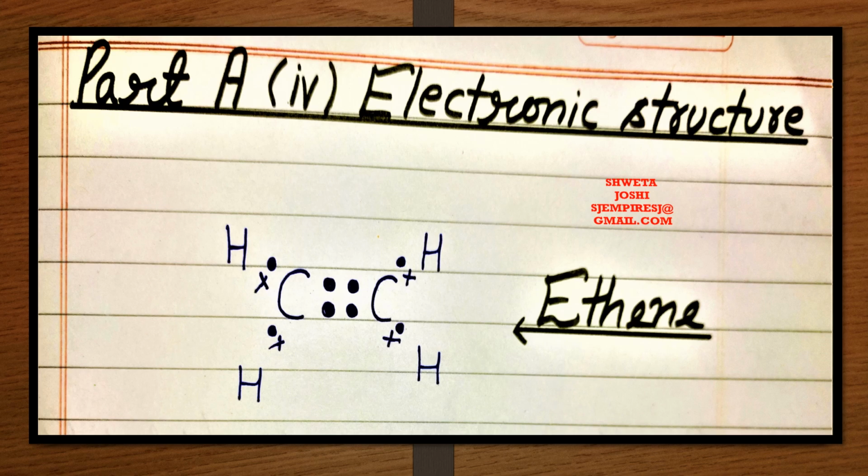The carbon atoms share 2 pairs of electrons, forming a double bond between them. And each carbon shares 1 electron with 2 hydrogen atoms, forming C-H single bonds.